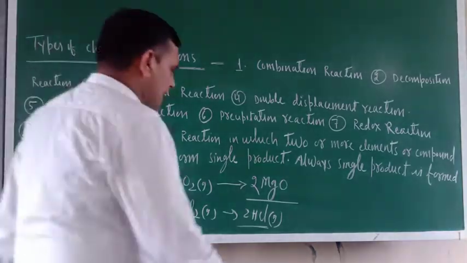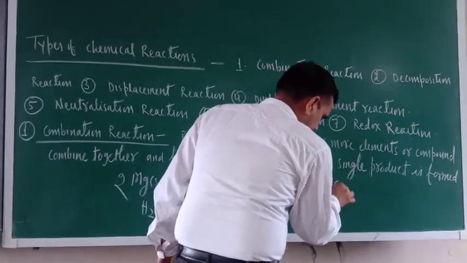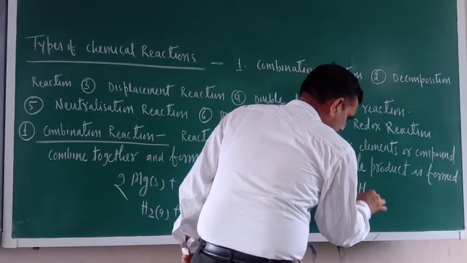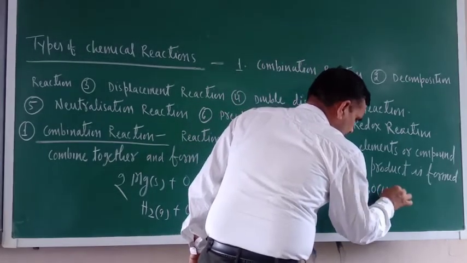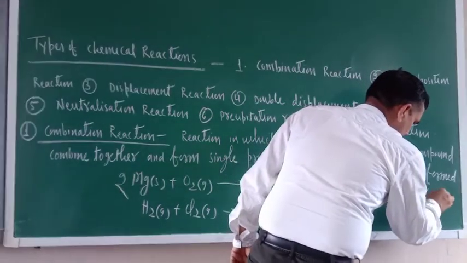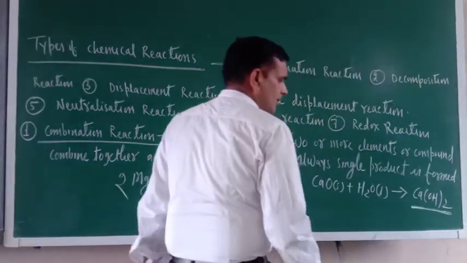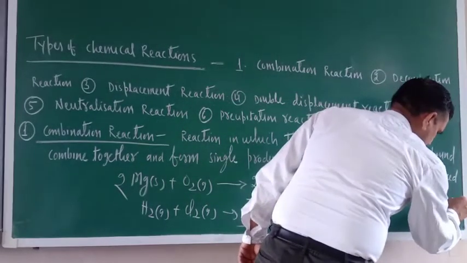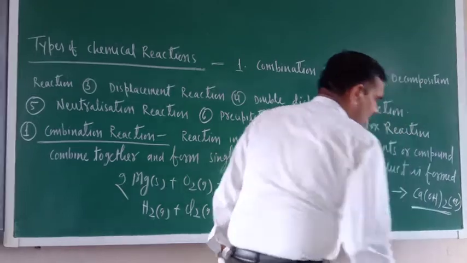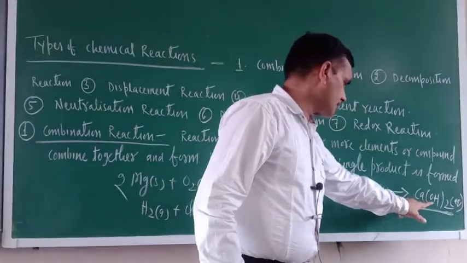Now some other examples can also be written. This is calcium oxide, solid, plus H2O, which is liquid. And here Ca(OH)2, which is aqueous. AQ is the short form of aqueous. So calcium hydroxide is formed.